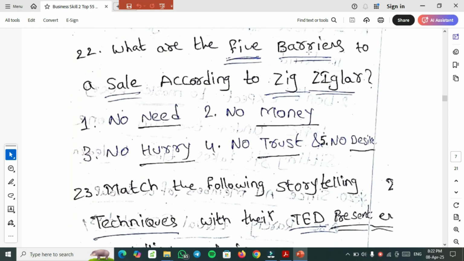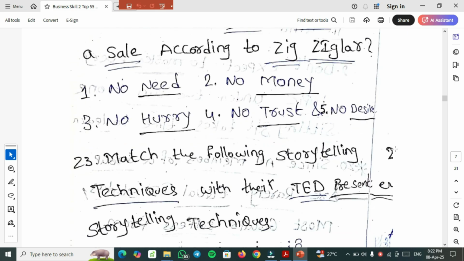Another MSQ, multiple select question: what are the 5 barriers to a sale according to Zig Ziglar? The 5 barriers are no need, no money, no hurry, no trust and no desire.